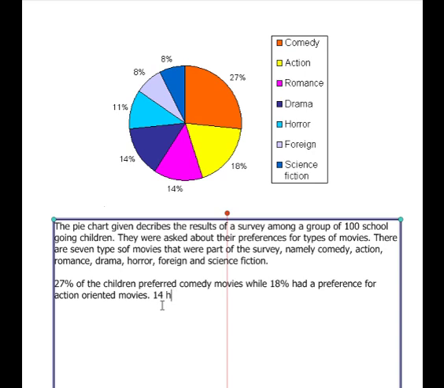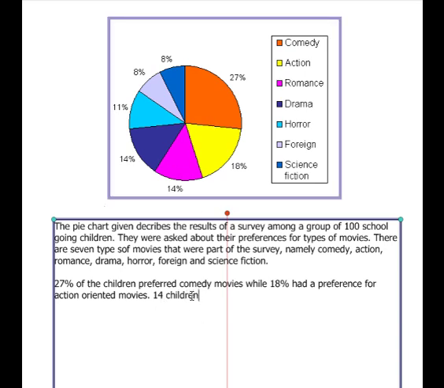14 children, because you know the total number of children is 100, so 14% of 100 would be 14. So somewhere we can use percentage and somewhere we can use the number of children. So 14 children prefer, third one, that is romantic movies.